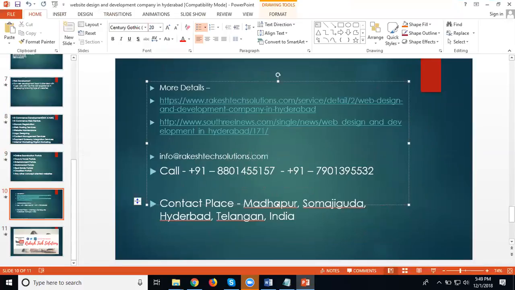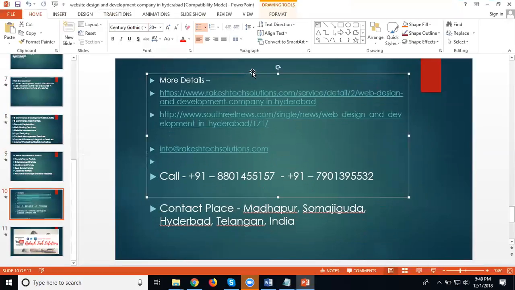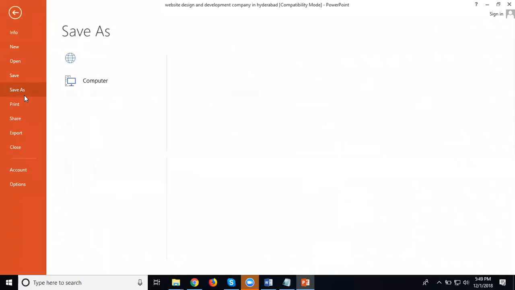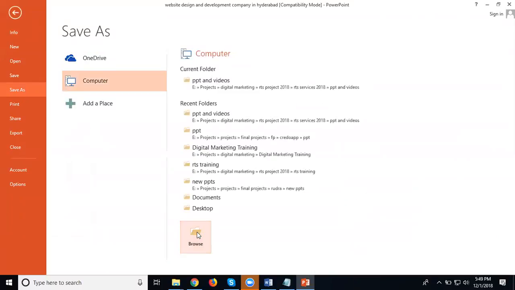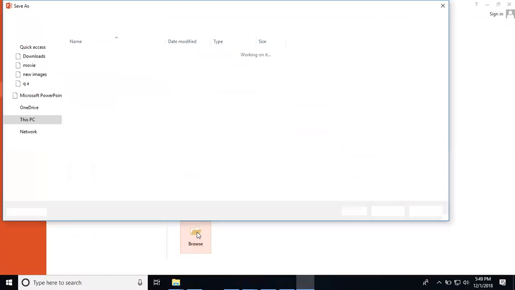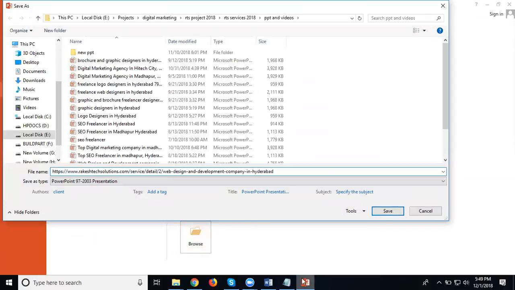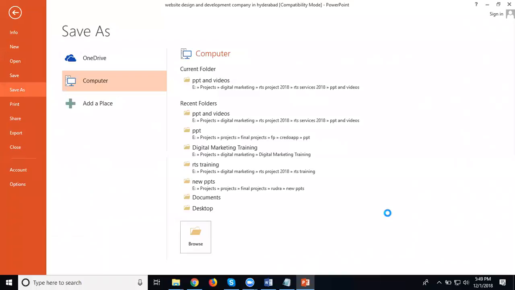So this is generating referral traffic, yes or no? So we can minimum add contact details and screen. This one. After that, File, Save As, Browse, select the title and the copy purpose. Click save. Done, saved. Next one.